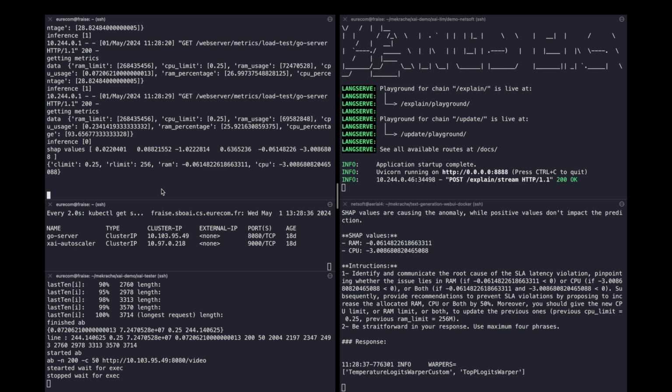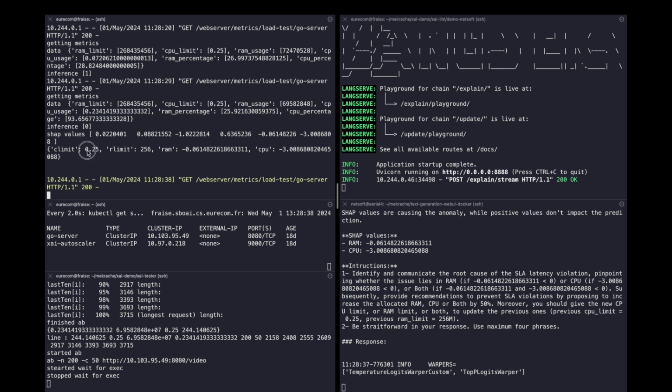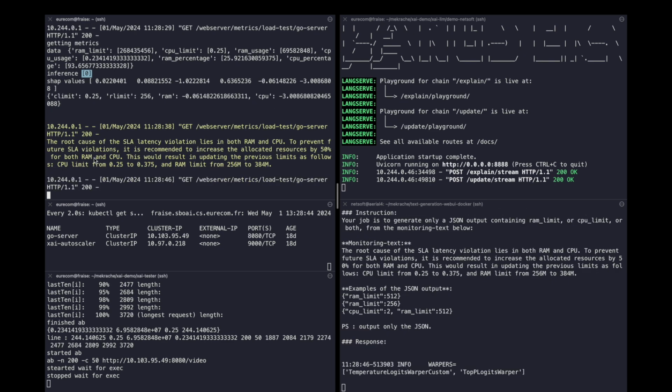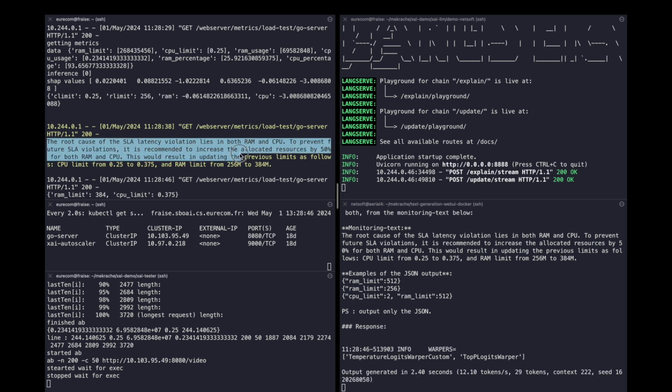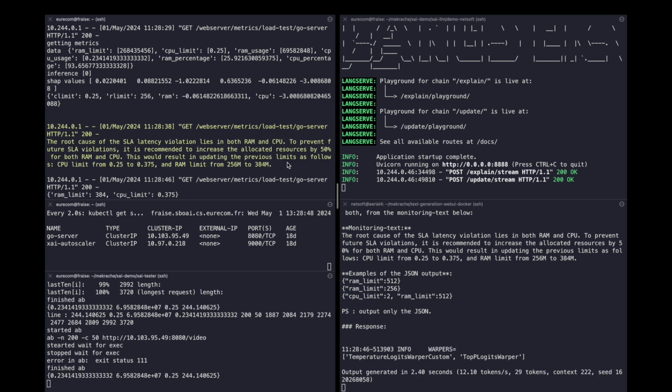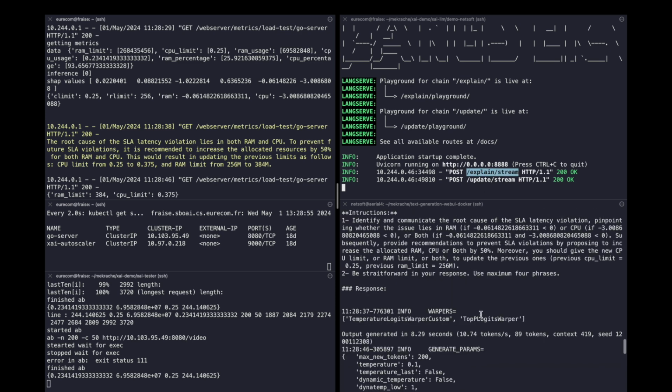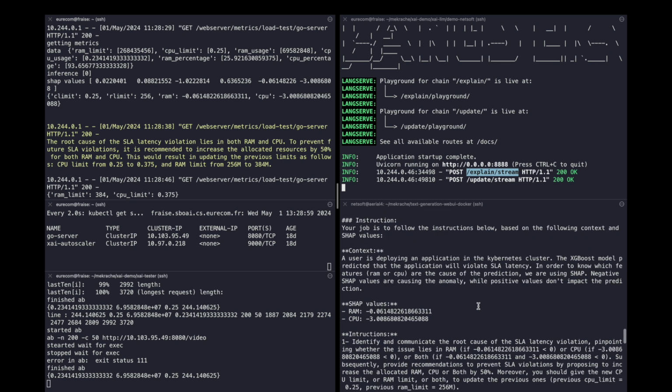At this step, the autoscaler printed the SHAP values of CPU and RAM as it predicted the SLA latency violation. This is the output from the LLM, and as you can see in the NBI, it requested the LLM to generate the explanation text using these prompts.